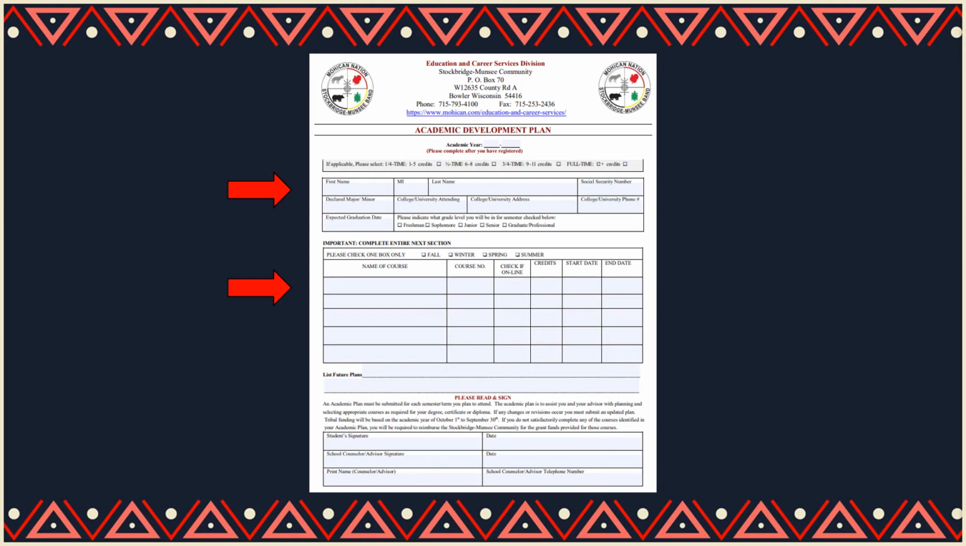It is important that you complete the entire section accurately, so make sure you double check. Finally, you will sign and date the academic development plan. A school counselor or advisor is required to sign and date, confirming that your course information is accurate.